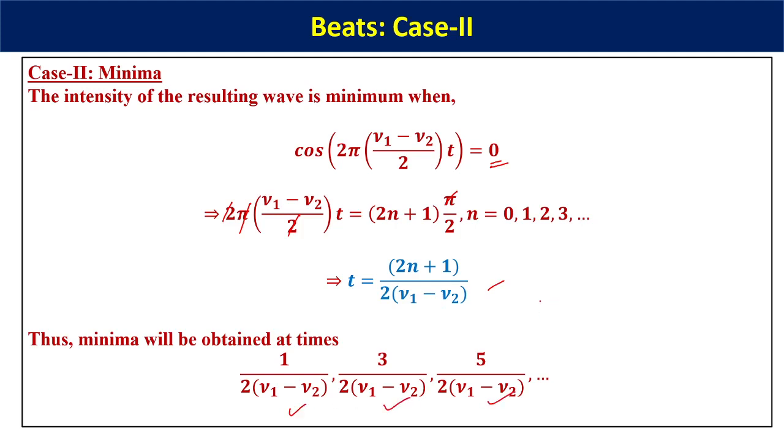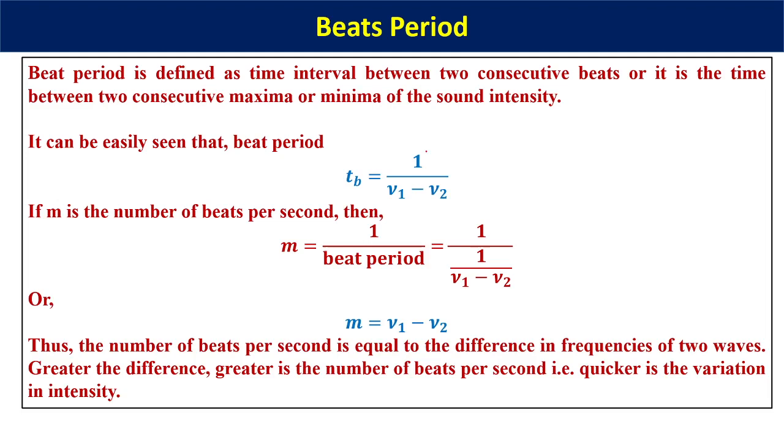Alright, now the question is, what is a beat period? How do you define a beat period? Beat period is defined as the time interval between two consecutive beats, or it is the time between two consecutive maxima or two consecutive minima of the sound intensity. So it can be easily shown that the beat period is 1 by nu 1 minus nu 2.